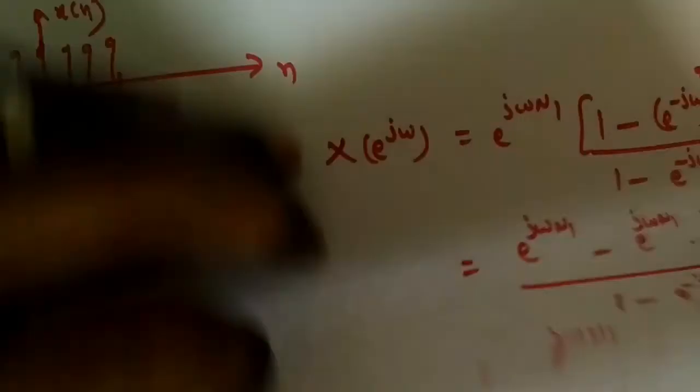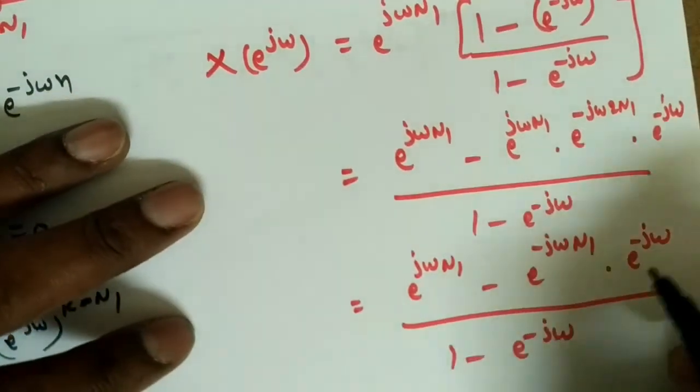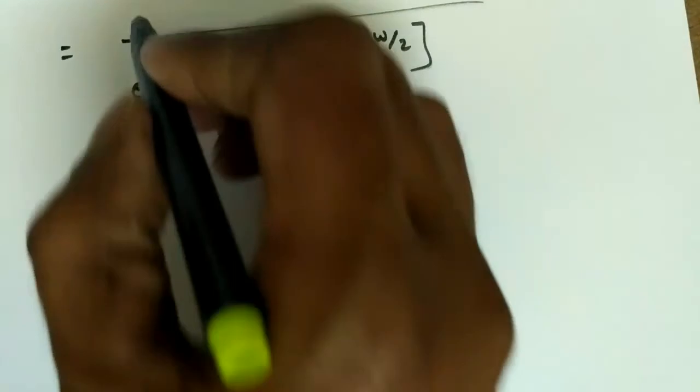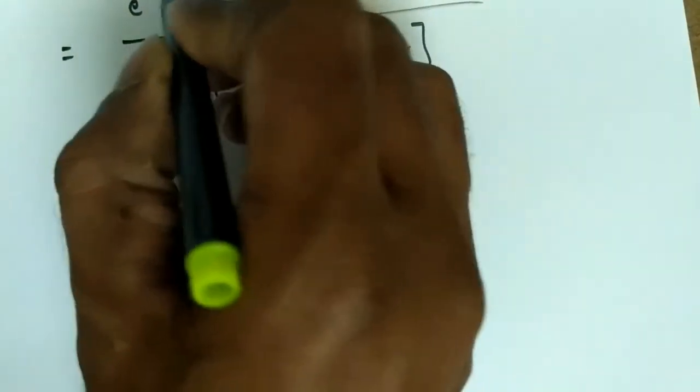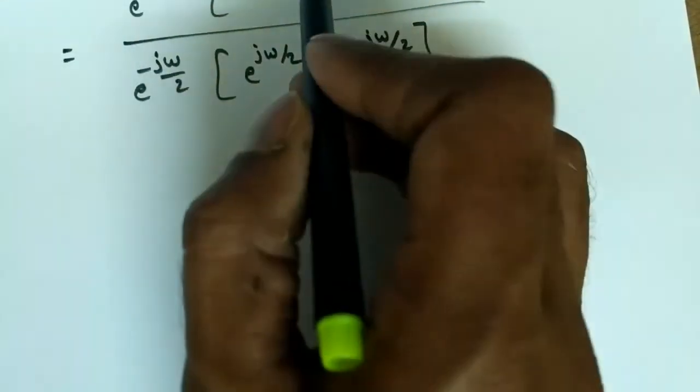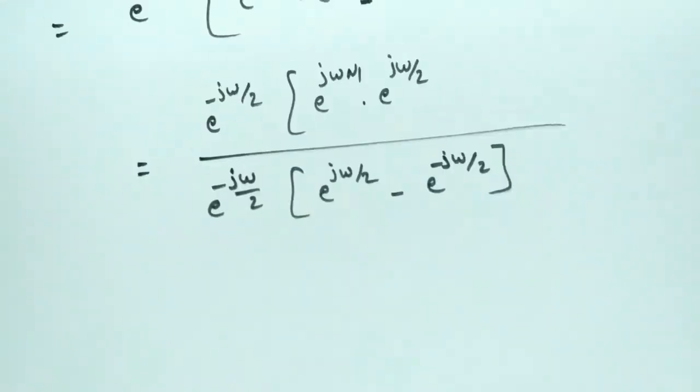Now similarly in the numerator also, if I take e power minus j omega by 2 common, then we can cancel. It will be e power j omega n1 into e power j omega by 2, because I have taken minus j omega by 2 common. If I want to cancel out, I should multiply with this here.